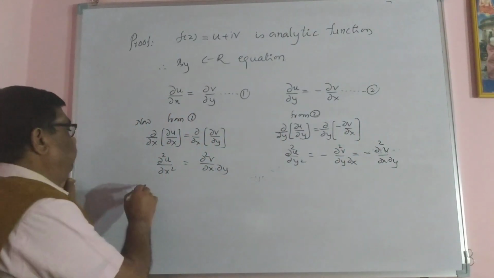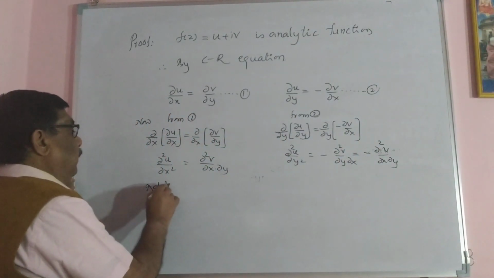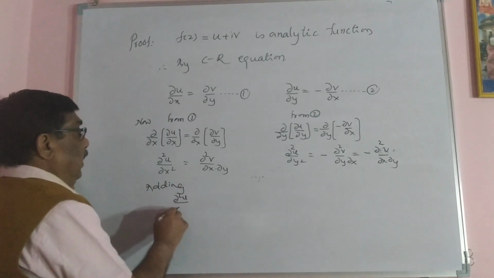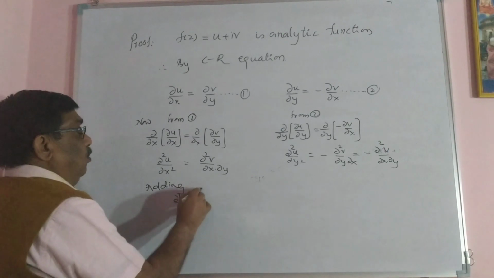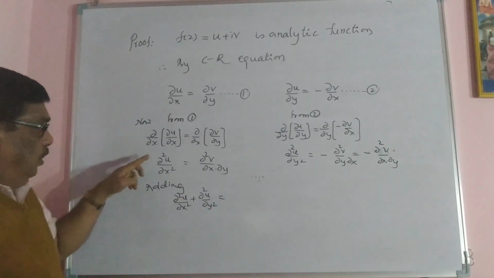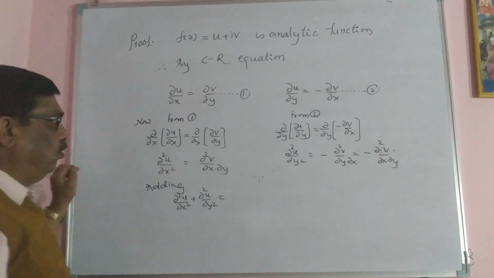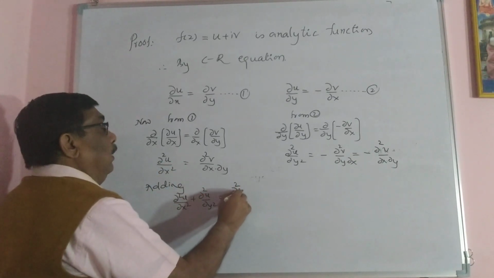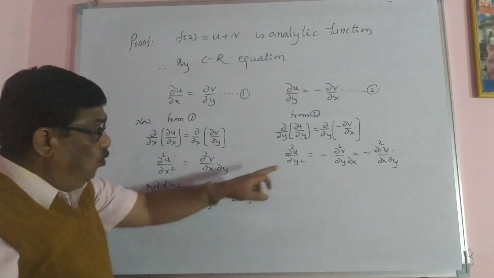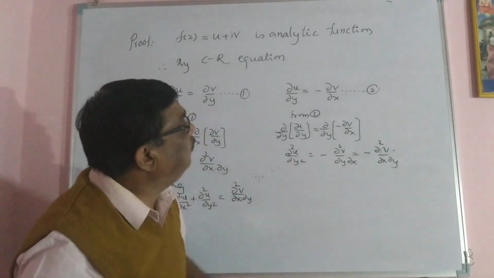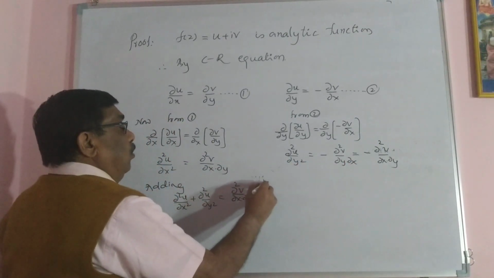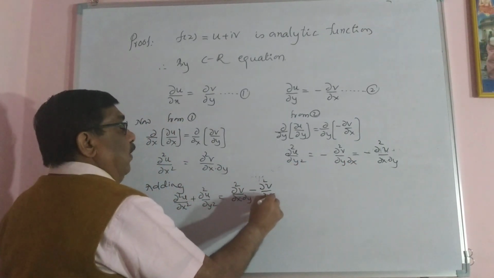Now adding: dou square u by dou x square plus dou square u by dou y square equal to dou square v by dou x into dou y, whereas dou square u by dou y square is minus of dou square v by dou x into dou y.